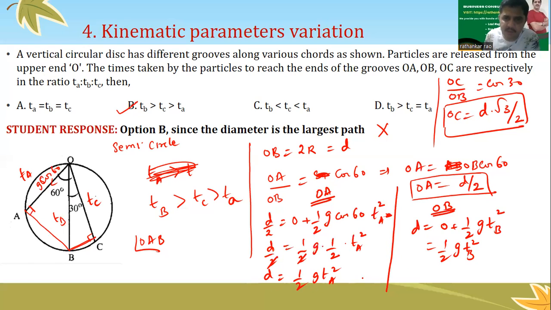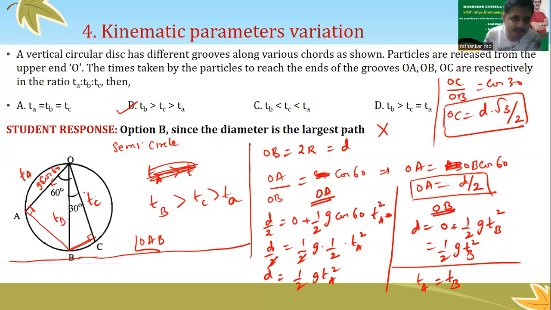From here, what do we infer? We can infer that TA is equal to TB. But don't jump to conclusions, just wait. That means the time taken by the marble to start from here and reach here is the same as the time taken by the marble to start from here and reach here. Curious, right? Amazing. Physics cannot tell lies. You need to work it out to understand it.